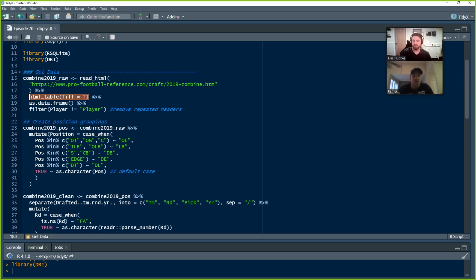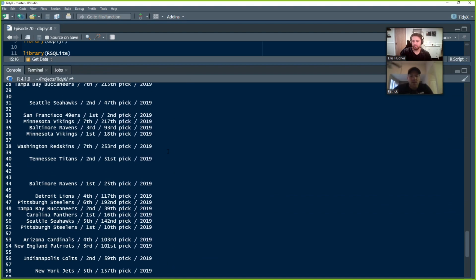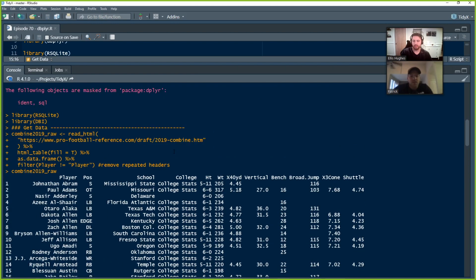And we're just going to snag the table that's on that page, turn it into a data frame, and filter out the repeated rows of the headers. So every, whatever it is, 10 players, there's a new header. So we're just going to get rid of that. And that's going to pull us in a quick and handy data frame that we can utilize for our database here. There we go.